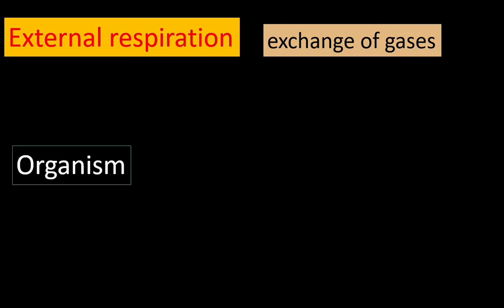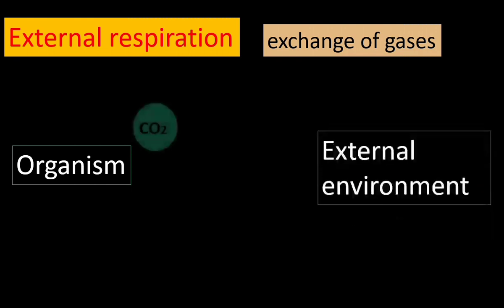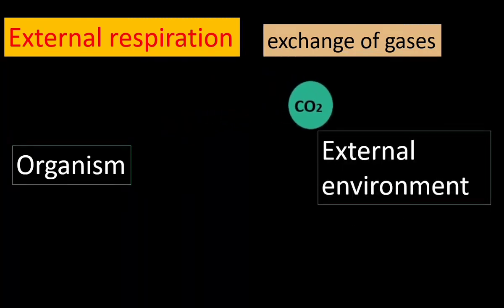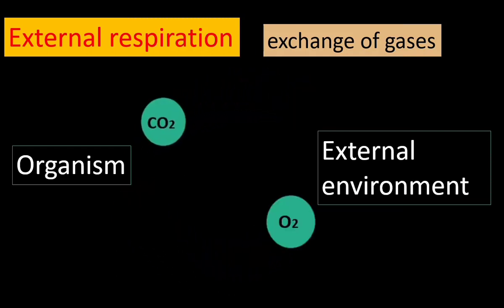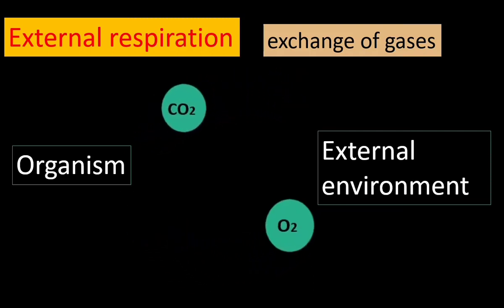Between organisms, that means plants and animals, and the external environment, carbon dioxide and oxygen are exchanged. The organisms give out carbon dioxide during respiration and take in oxygen from the environment. This type of exchange of gases is called external respiration. It is a physical process.